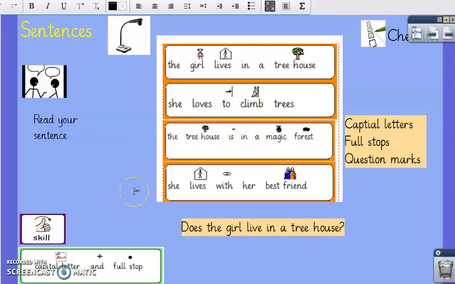Let's have a look at this one. She lives with her best friend. Does she live with her best friend? Again, capital letter at the start, question mark at the end. So I'd like you to rewrite your 4 sentences as sentences with capital letters and full stops. And then I'd like you to pick one or two of your sentences to rewrite as a question.